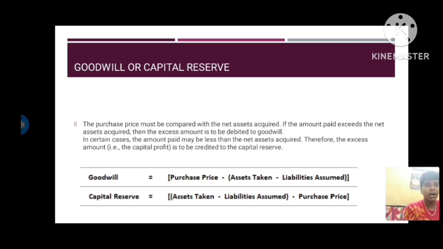Next, goodwill or capital reserve. The purchase price must be compared to the net assets acquired. If the amount paid exceeds the net assets acquired, the excess amount is debited to goodwill. How to calculate goodwill and capital reserve: goodwill is equal to purchase price minus assets taken over minus liabilities assumed. Capital reserve is equal to assets taken over minus liabilities assumed minus purchase price.